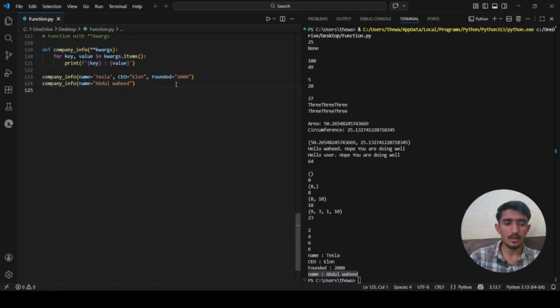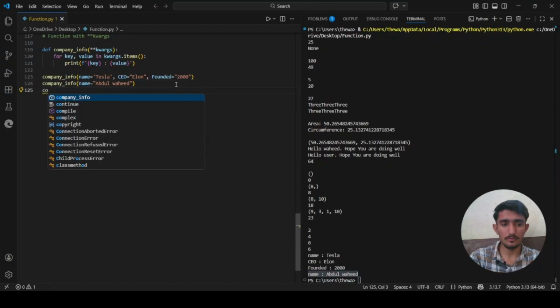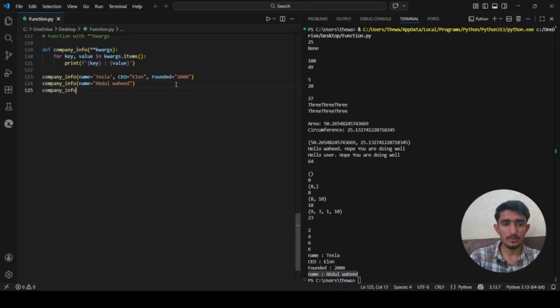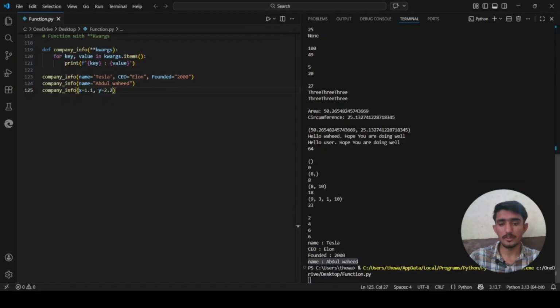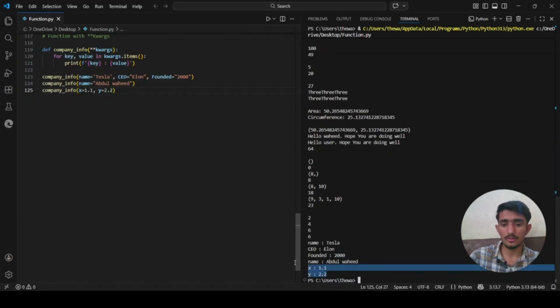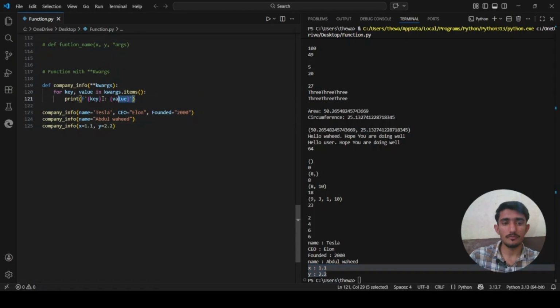I can also say x is equal to 1.1, comma, y is equal to 2.2. Now when I run it, you see this is the output we are getting from this line.